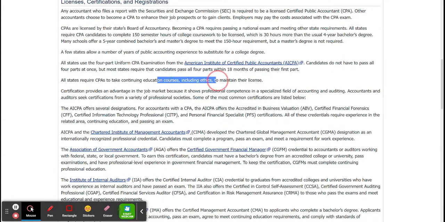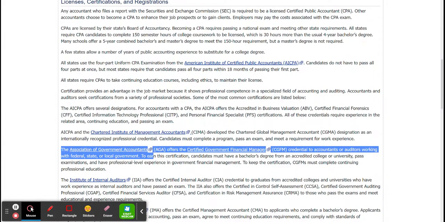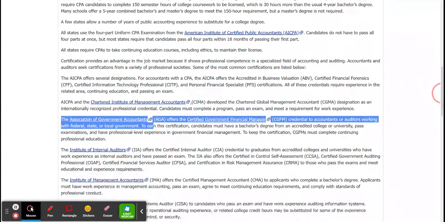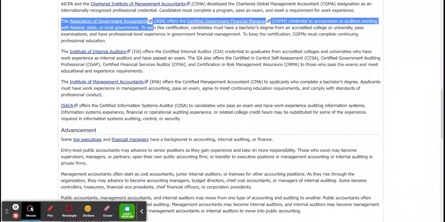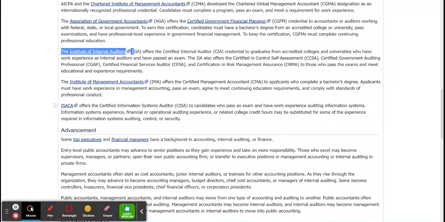You also must have ethics courses to maintain the license, meaning that in your field, you must take continuing education courses. Also, for the certification, there are different types of certifications. So you've got management accountant certifications. You've got government accountants. You have financial managers, auditors, the Institute of Auditors, management accountants, etc. Certified information systems auditor. Okay.